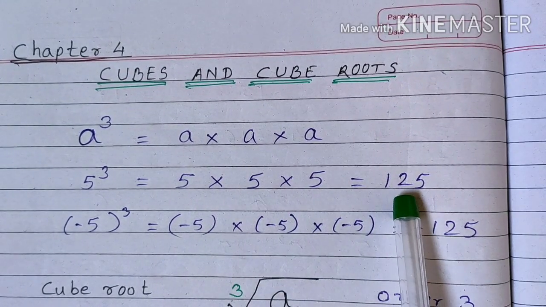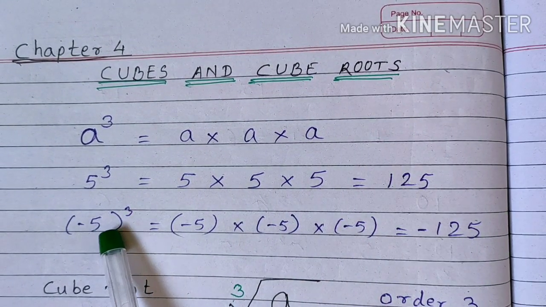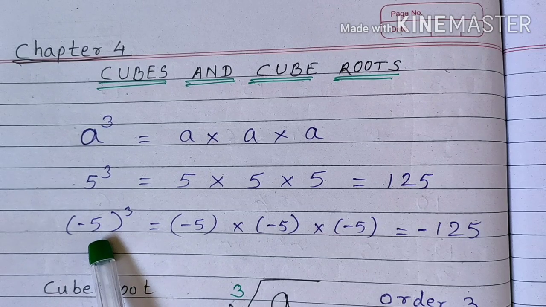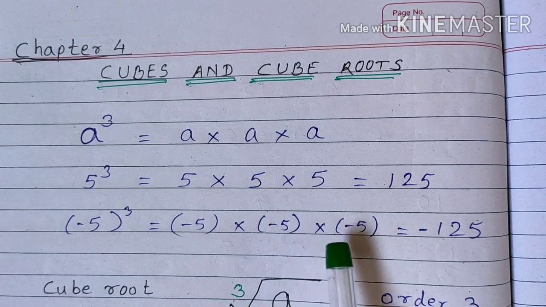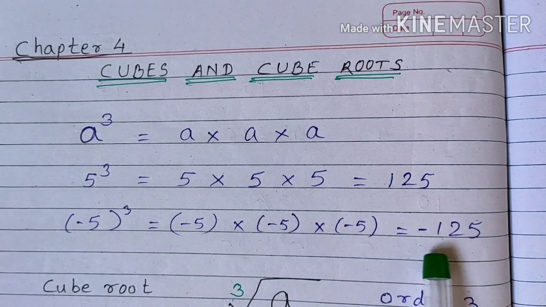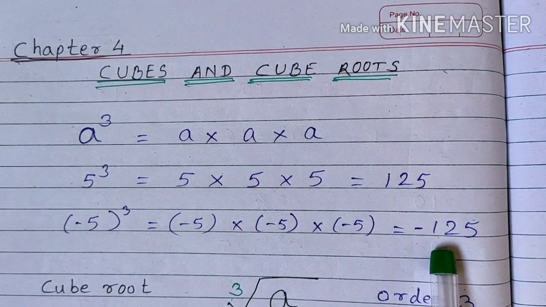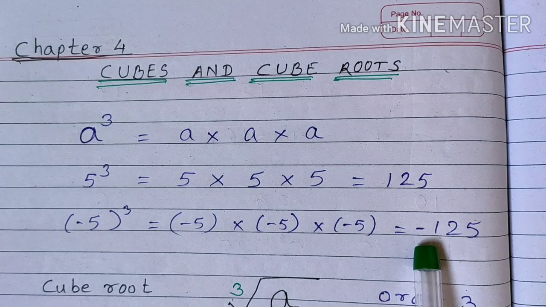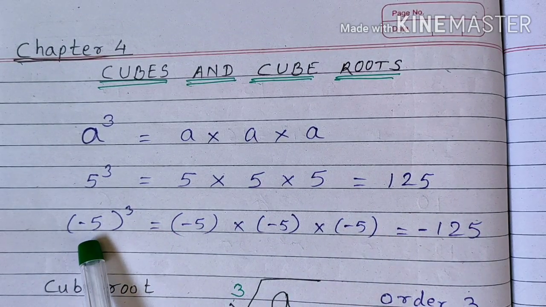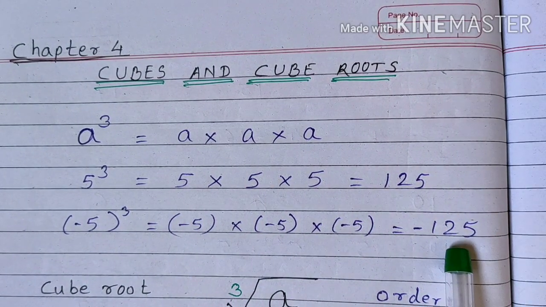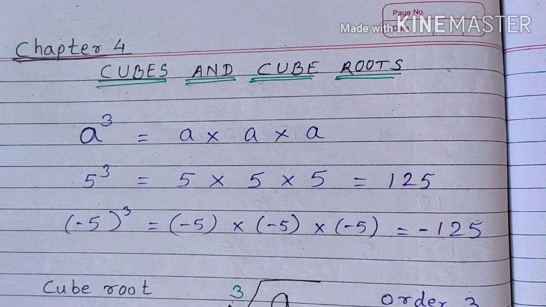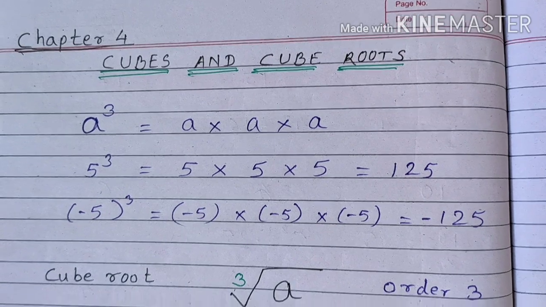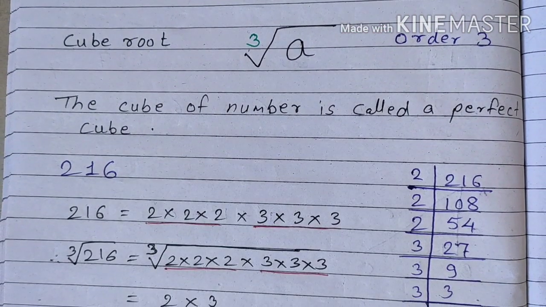that is 125. Okay. Similarly, if we want to find out the cube of minus 5, it will be minus 5 multiplied by minus 5 multiplied by minus 5. So it becomes minus 125. So here the point to be remembered is that the cube of any negative number is always negative and the cube of a positive number will be positive. Okay.